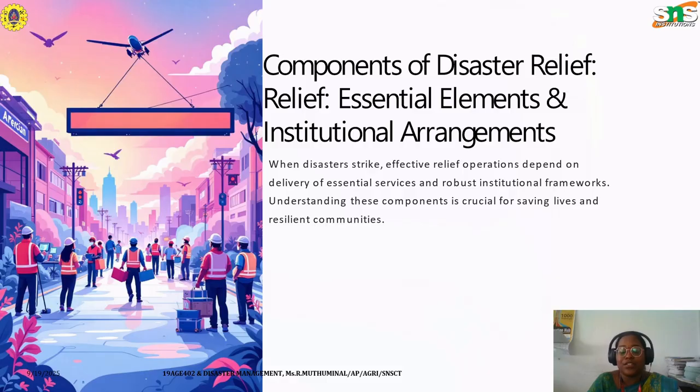Understanding these components is crucial for saving lives and building resilient communities. So in order to do so, we have to get tied up with the NGOs that are available in and around us, so that if there is any sudden disaster, we can make sure that all the essential relief elements reach the affected people.